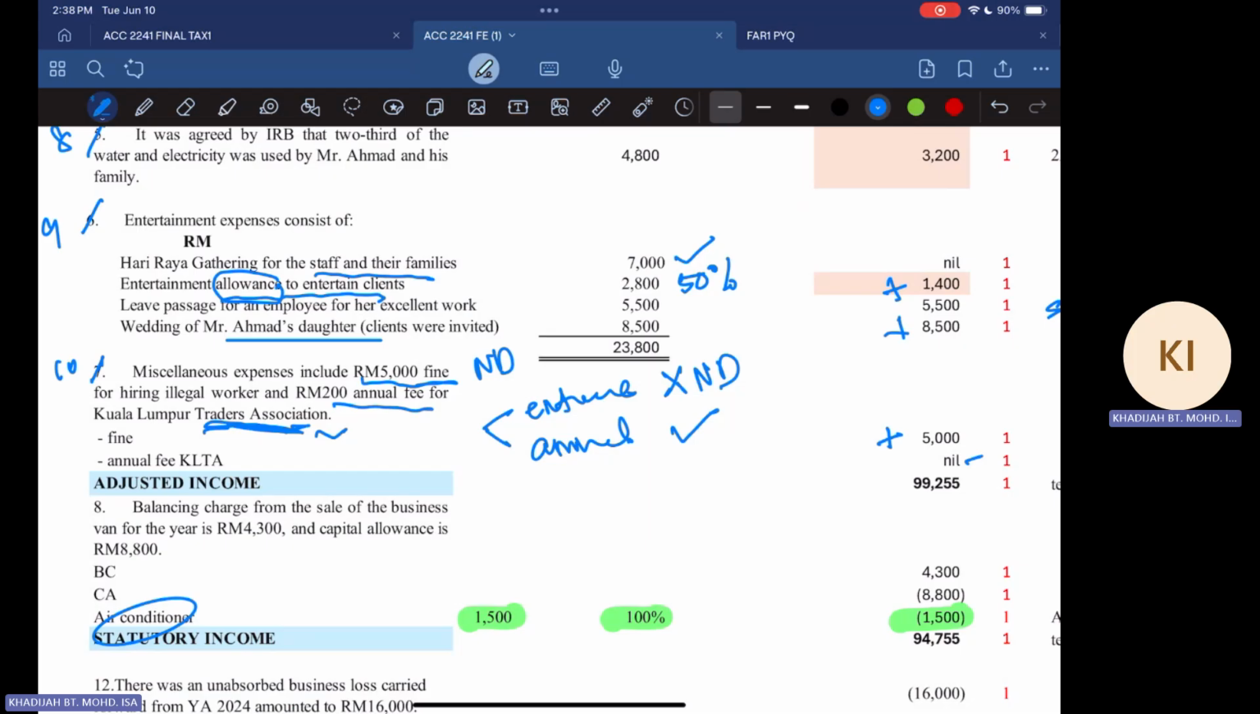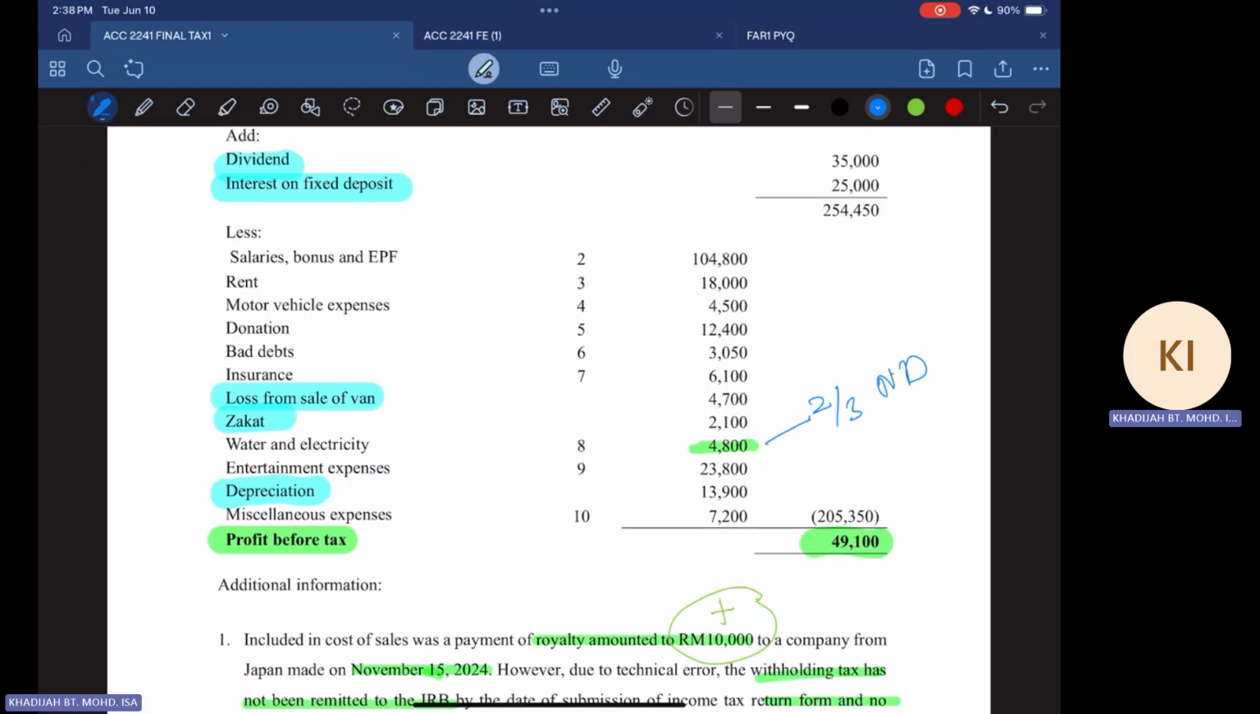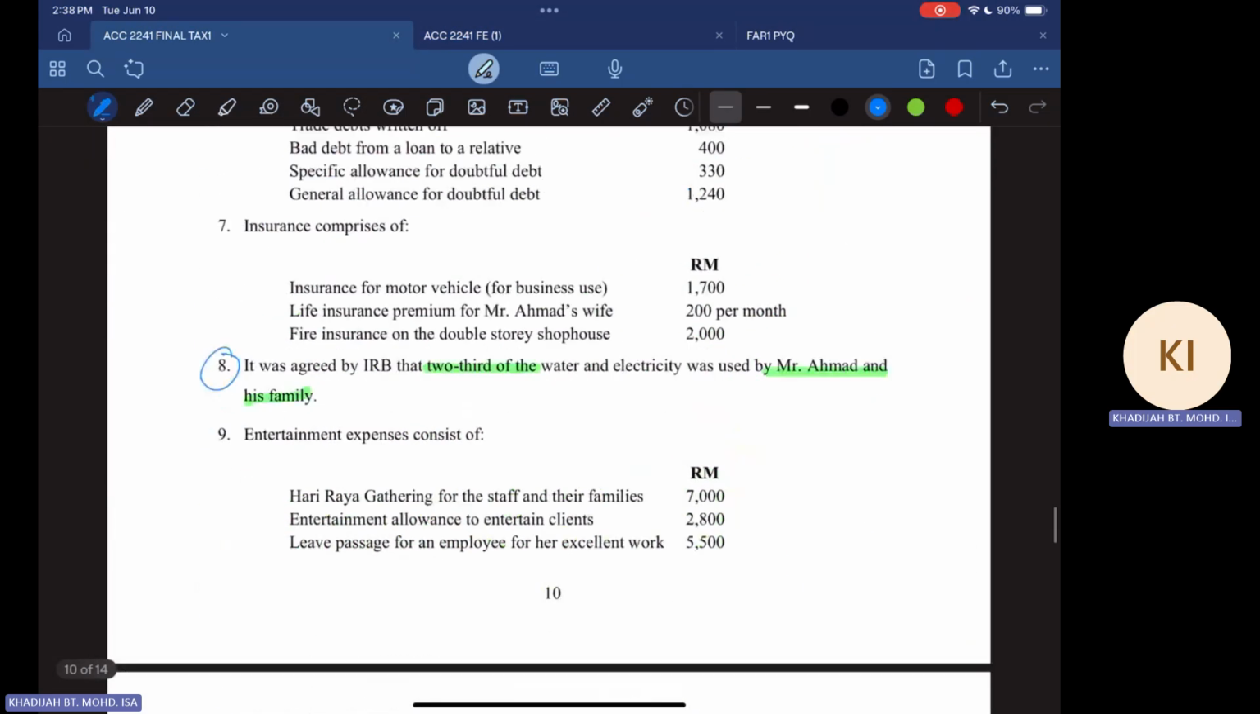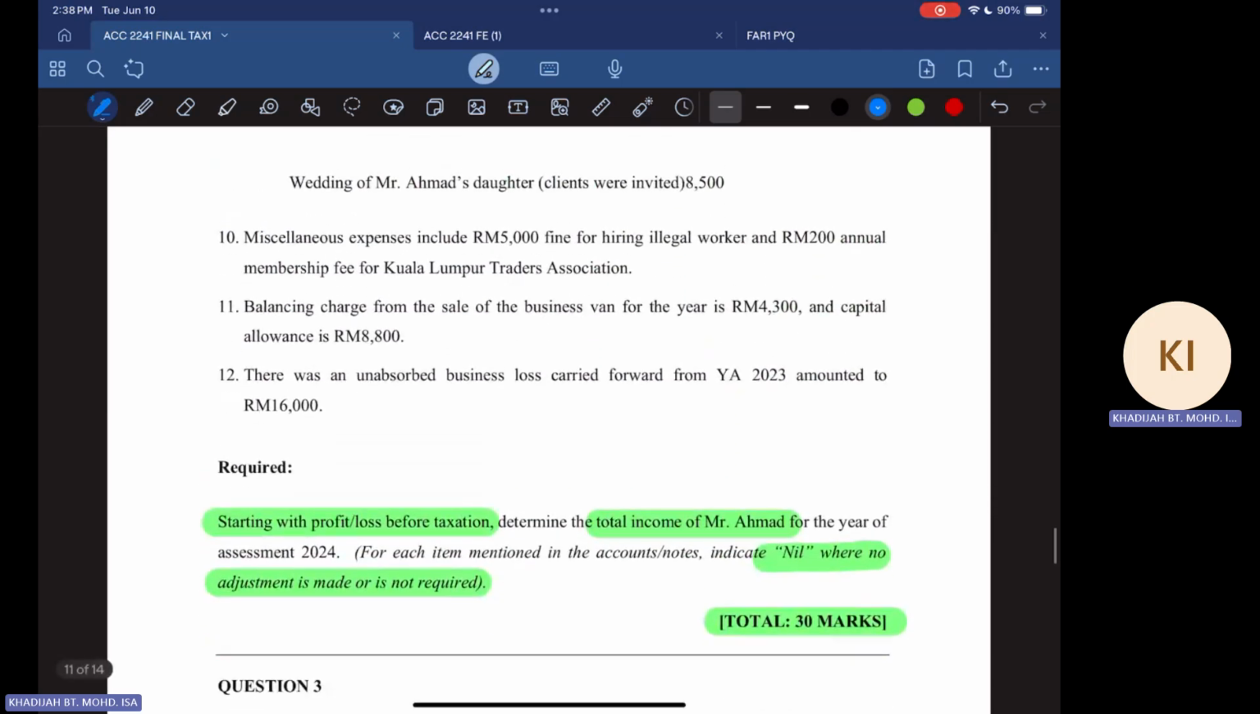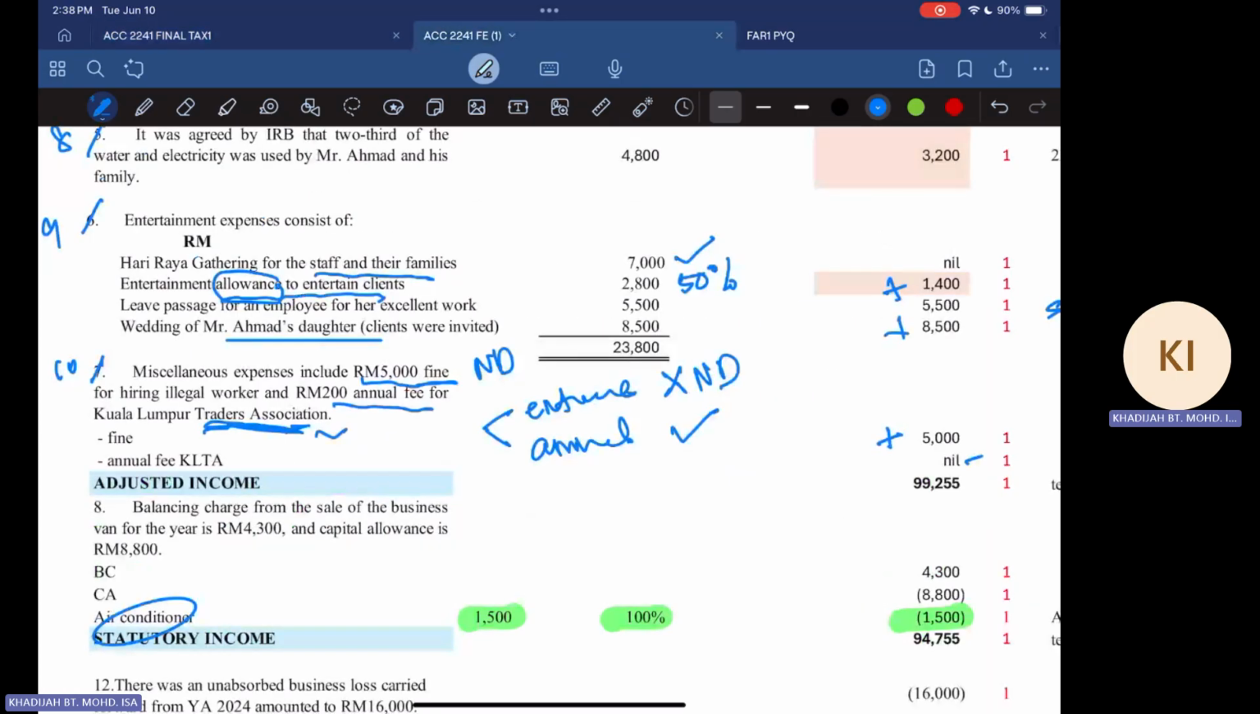Okay. And from here, that is the end of the notes to the accounts, isn't it? We have this note number 10 done. So the balancing charge will be the following expenses. So from here, you compute your adjusted income.